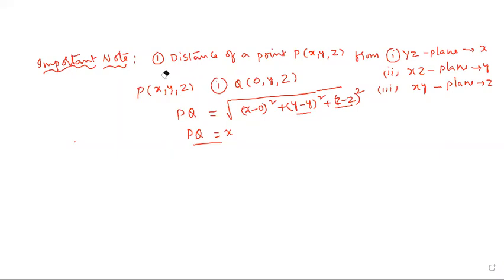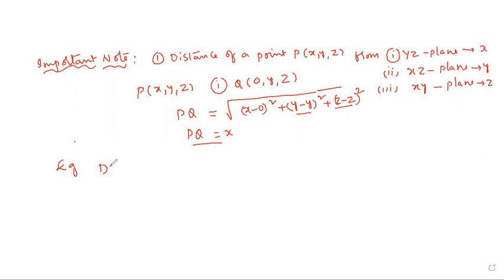Right. Next one is simple. I will write one example so that we can understand.